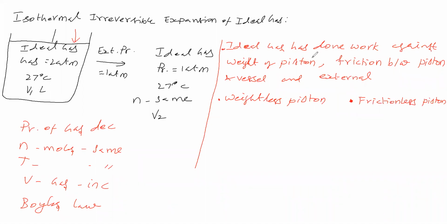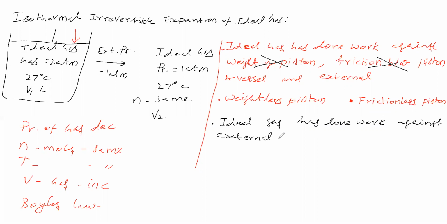From these assumptions, we can say the ideal gas has done work against the weight of the piston, but we said that we need not consider it. Frictionless piston means this also we need not consider. So what do we have to consider? We have to consider the external only. Therefore, as per these assumptions, the ideal gas has done work against the external.